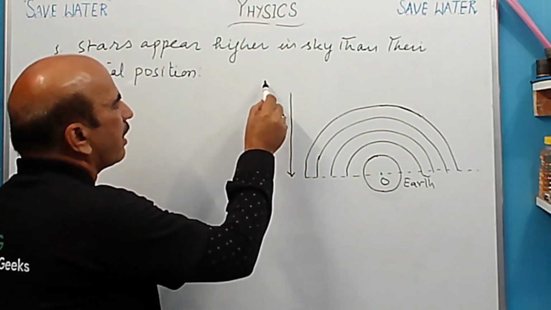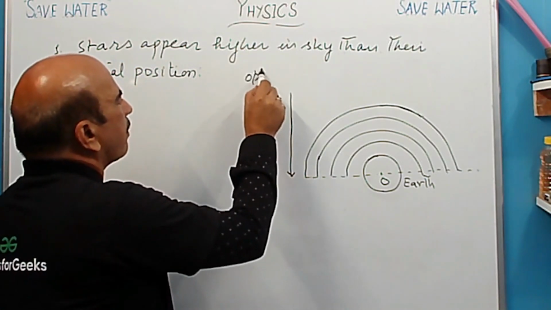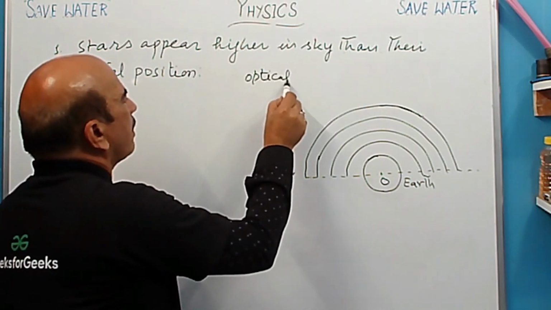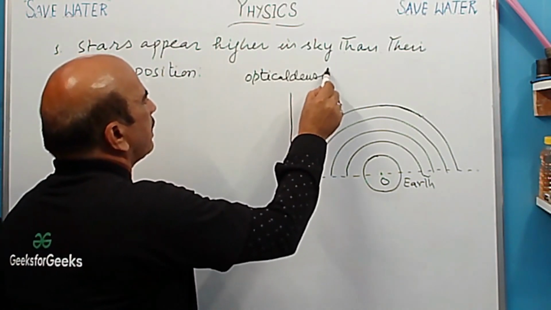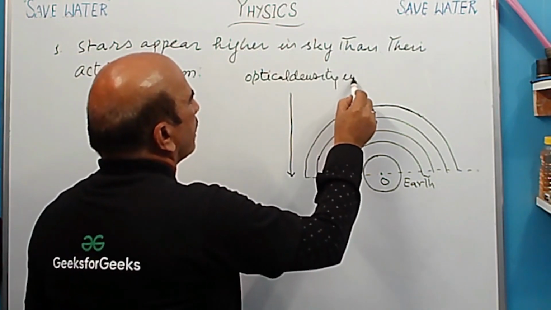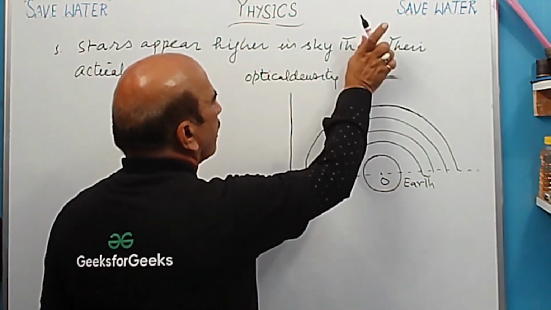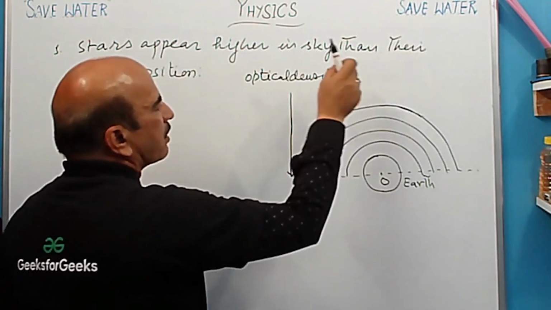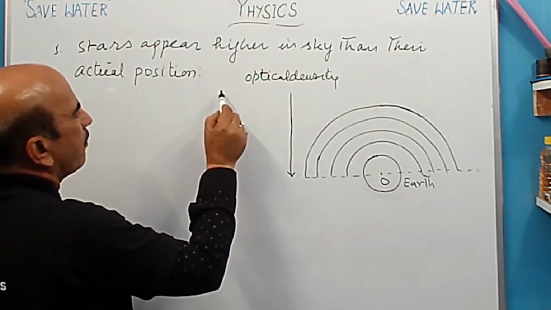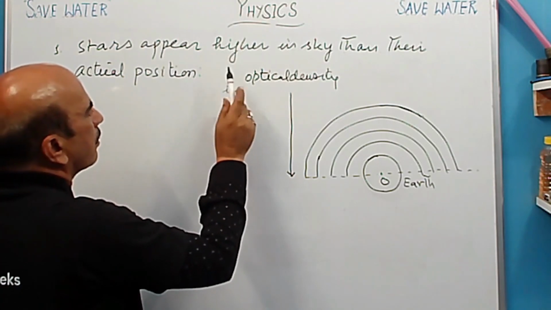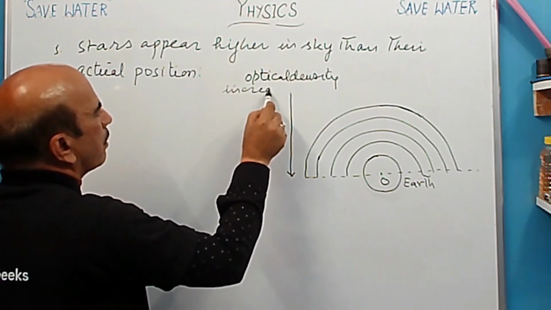We can say that optical density increasing. Optical density here I have to make the star, so I am writing here optical density increasing.